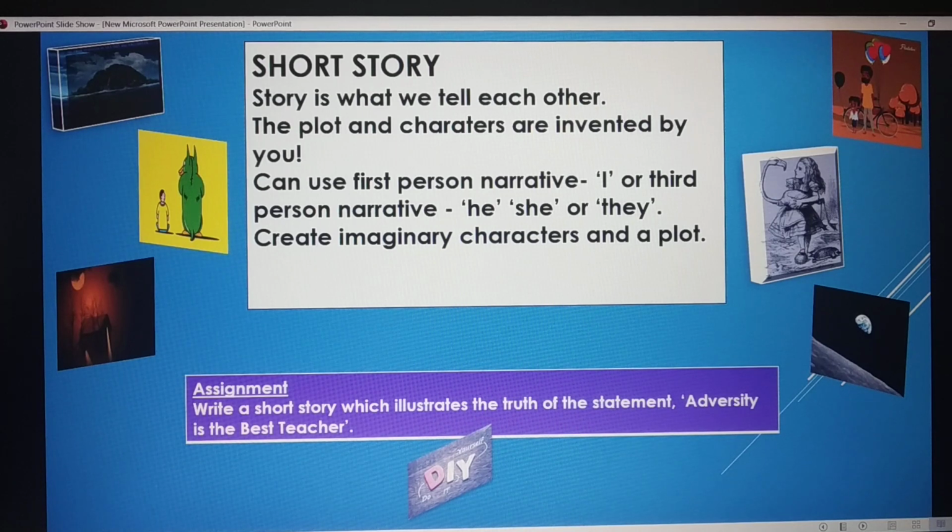Here you are free to use first person narrative or third person narrative. That is, you can use I, he, she or they. Now you are free to create imaginary characters and plots. I'll read out one short story.